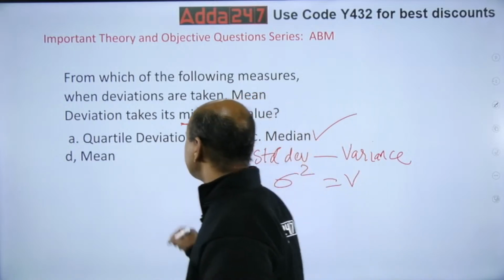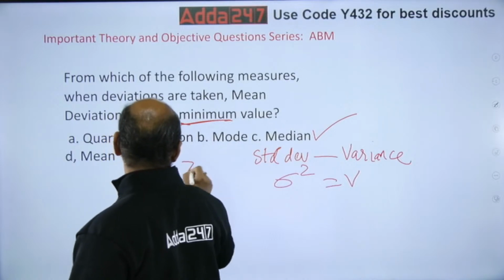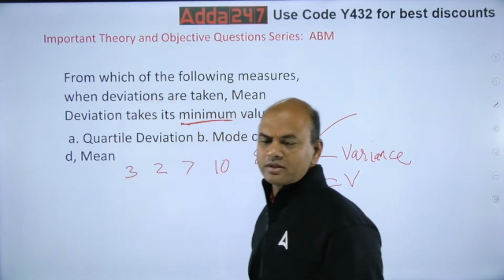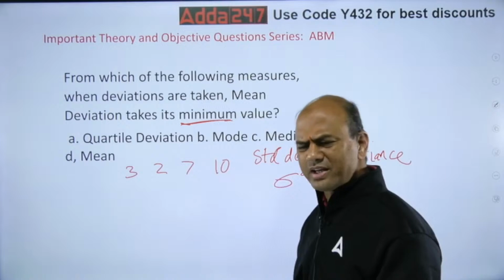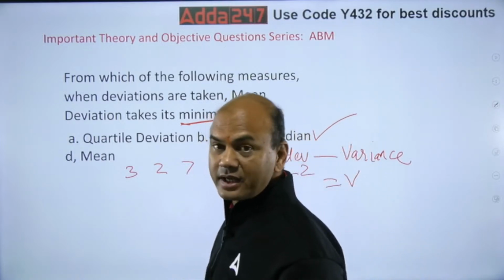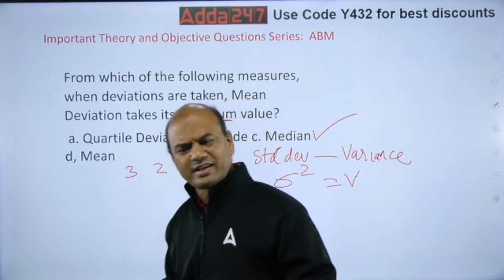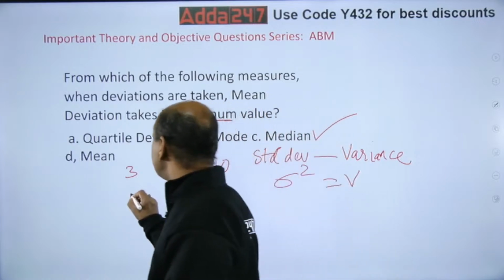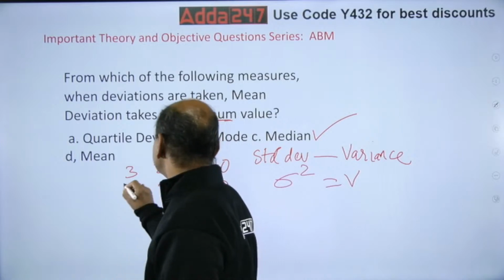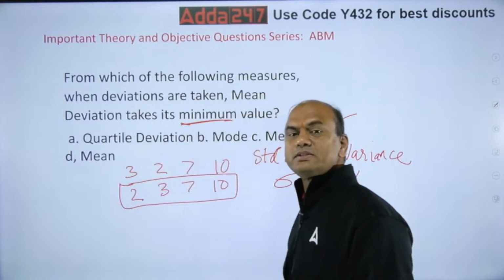What is the median? Suppose I have these 4 numbers: 3, 2, 7, 10. What is the median in this? First arrange them in serial order. Kindly note, serial means ascending, descending, anything. So arrange them: 2, 3, 7 and 10. This is the serial order.